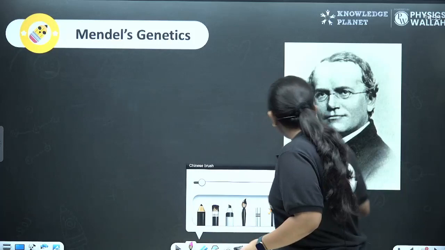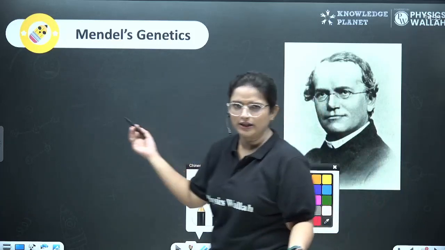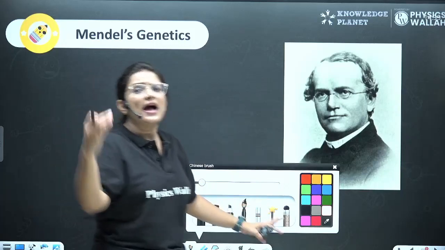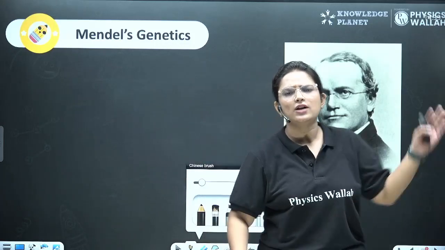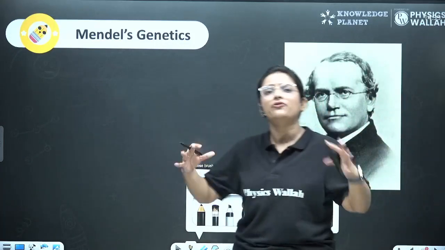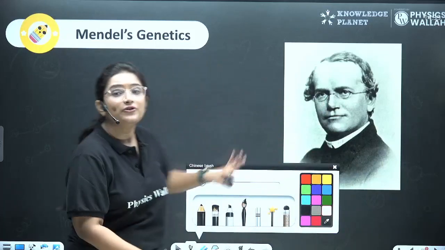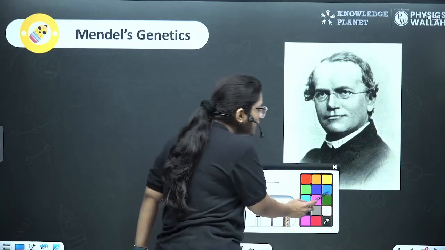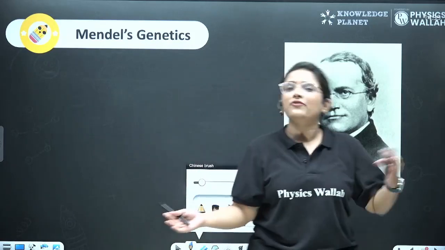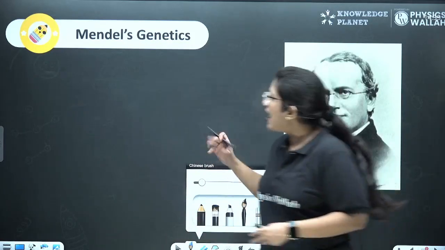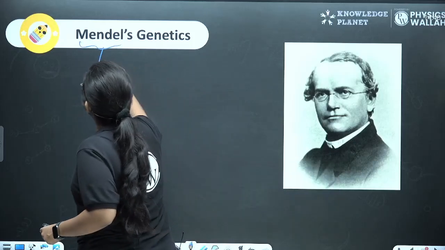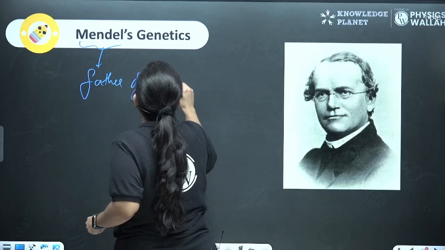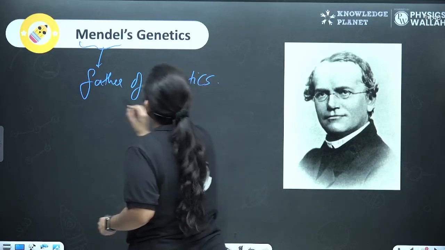So here, let's talk about first, what is genetics that I was talking about. All the things that we have studied so far, genes, alleles, variations, transfer of genes, transfer of characters, all of that is genetics. That means genetics is the study of heredity and variations. And Mendel is known as the father of genetics. Mendel came to be known as father of genetics.